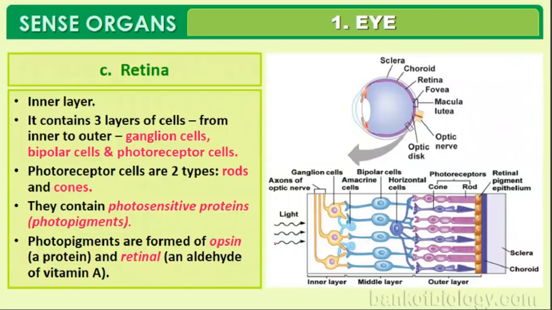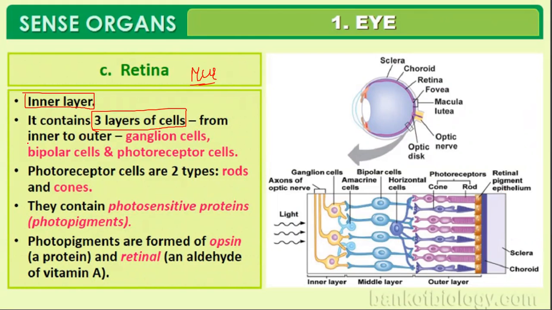The innermost structure you will call the retina. So the retina is the innermost layer, the inner layer of the eyeball. Important thing is the retina. The retina helps in the formation of image. It consists mainly of 3 layers of cells.